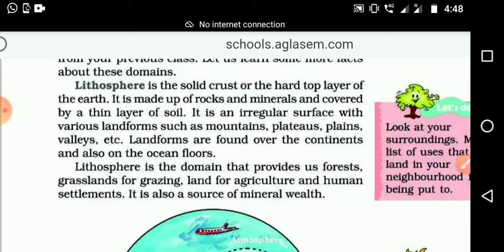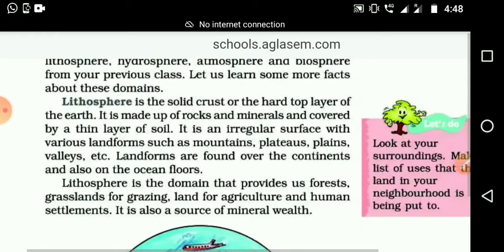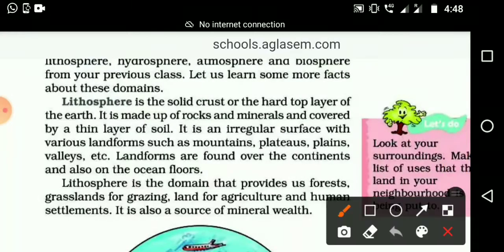So we studied about lithosphere. Once again, you have written that word lithosphere in your notebook. Now read with me. Lithosphere is the solid crust or the hard top layer of the earth.